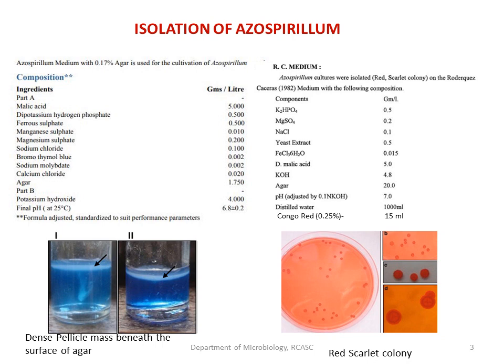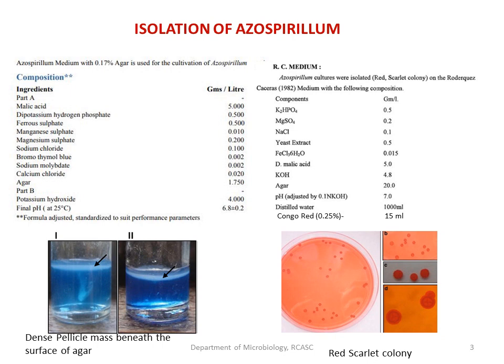Bacillus, Klebsiella and others form a convex colony, and the margin will be entire, whereas Azospirillum forms an undulate colony. The margin is undulate, and if you observe the surface of the colony, you could find ridges and furrows, and it is a slightly dry colony. So these are some of the characteristic features of Azospirillum on RC medium.